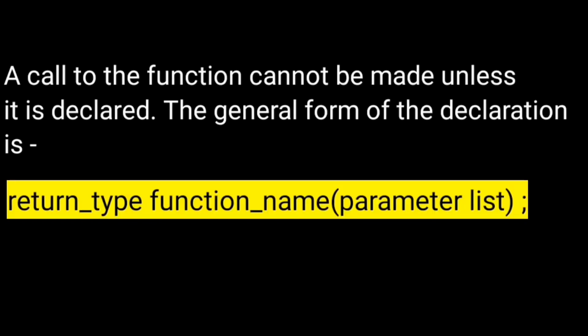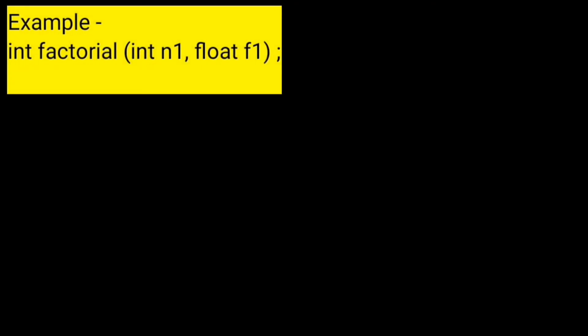A call to a function cannot be made unless it is declared. The general form of the declaration of a function is return type, function name, and in brackets the parameter list, then a semicolon. Example: int factorial(int n1, float f1);